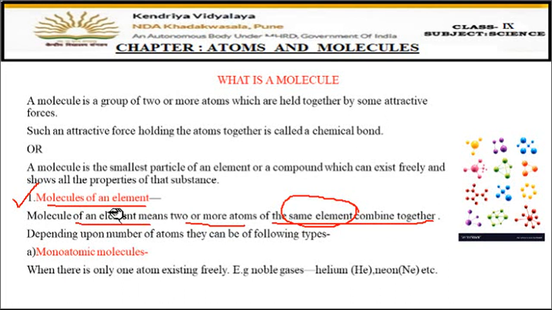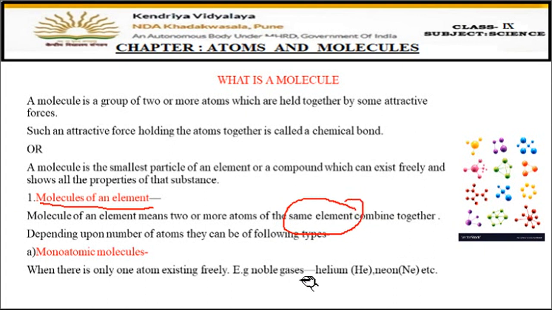So when we talk about the molecules of an element, these molecules are formed when two or more atoms of the same element combine together. Then they are called the molecules of an element. Now, depending upon the number of atoms combining together, these molecules of an element are of different types. So the first one is monoatomic molecules.